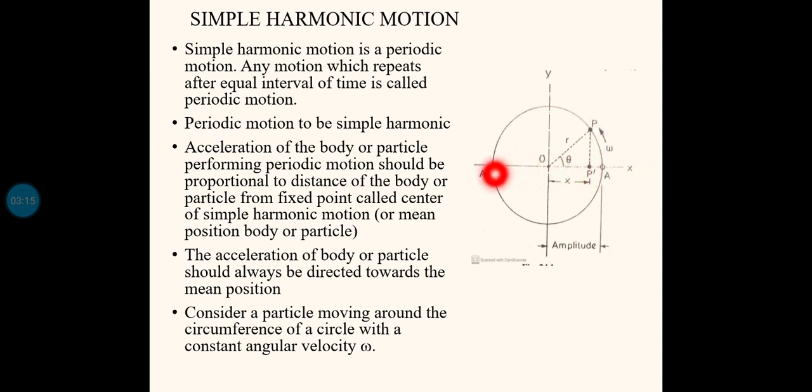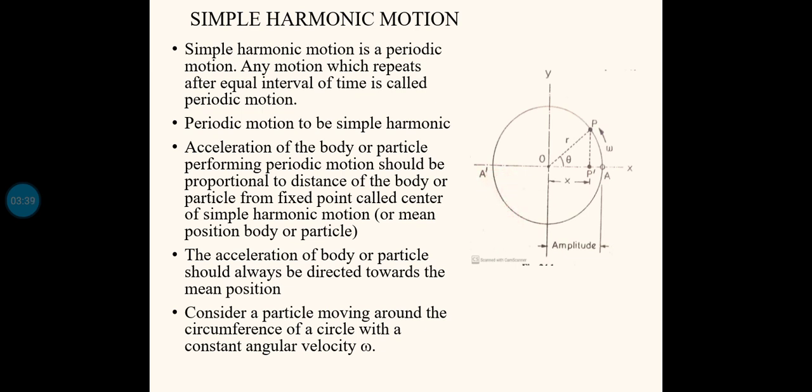So the movement of P dash is what is known as simple harmonic motion, and the mean position about which P dash moves is the center of the circle, the point O. The extreme positions are A and A dash.